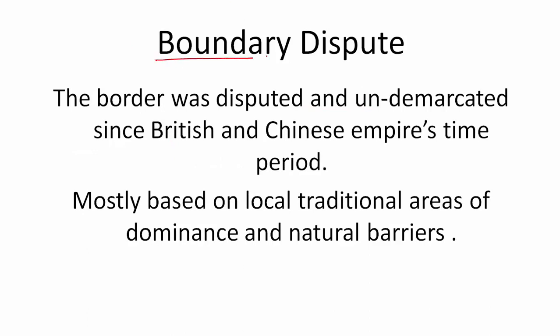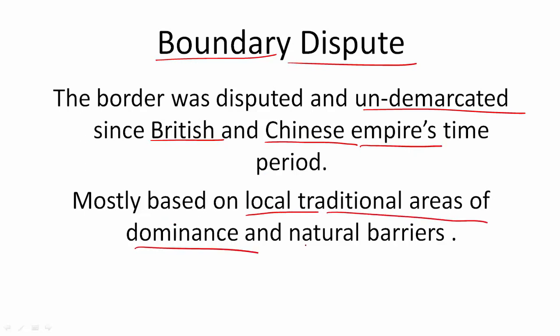Now we come to the boundary dispute between the two countries. This border between India and China had been undemarcated for a long time, even since the British time period and the time of the Chinese Empire. So it was mostly based on local traditional areas of dominance and the natural barriers, mainly the Himalayas. The mighty Himalayas had formed a natural barrier between the many empires on both sides for thousands of years.